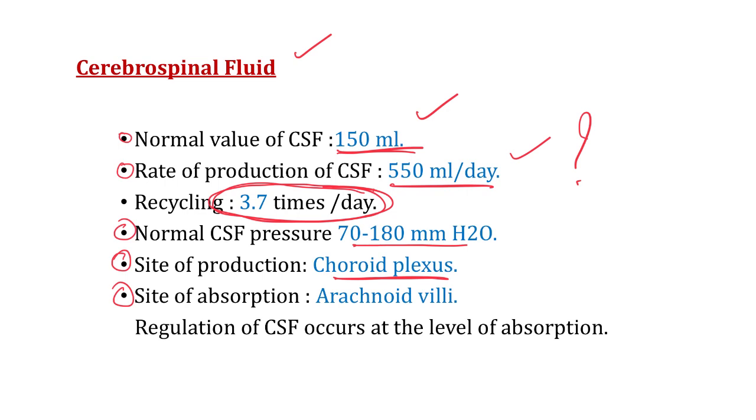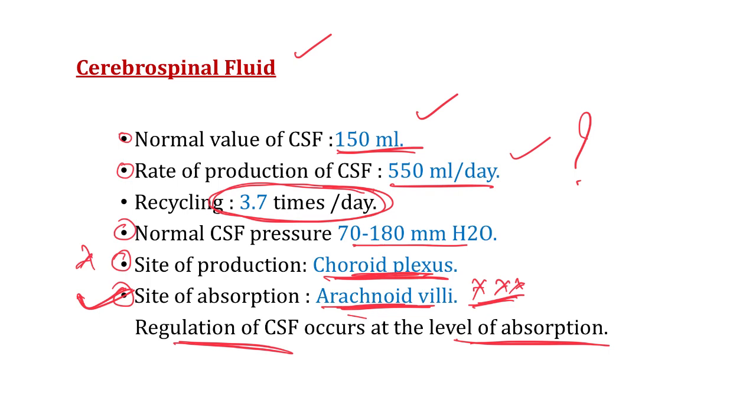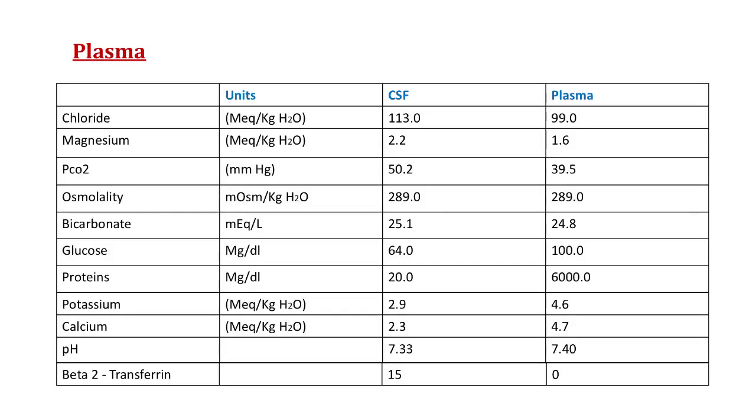Now, the fifth question. What is the site of absorption of CSF, sir? So, see here something very important. Arachnoid villi is the site of absorption. I am putting stars here. Why? Let's see. In a normal individual, the regulation of CSF occurs at the level of absorption only, right? Not at the site of production, that is choroid plexus. The regulation of CSF in a healthy normal individual takes place only at the site of absorption, and that is arachnoid villi.